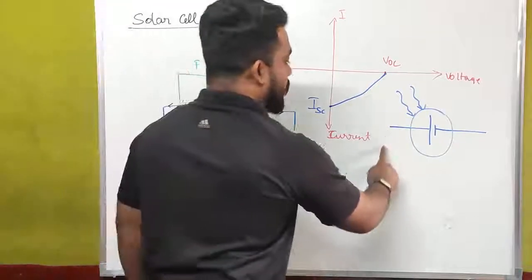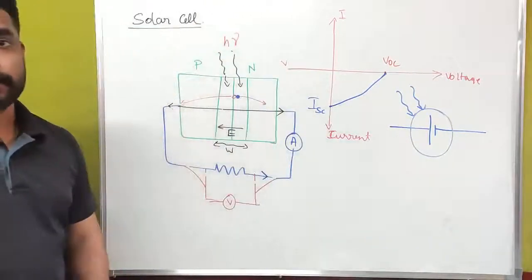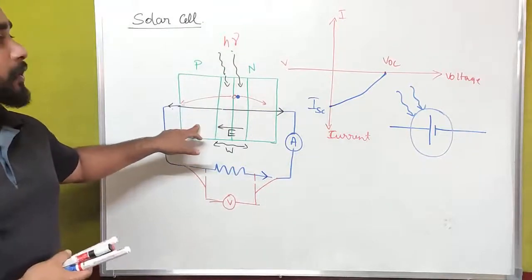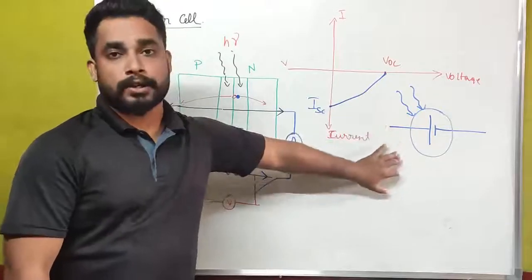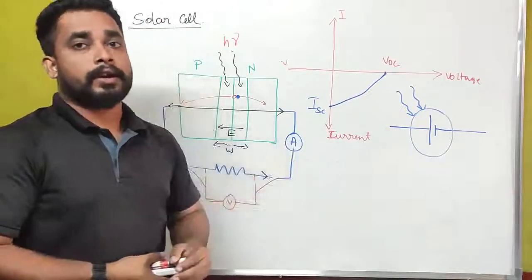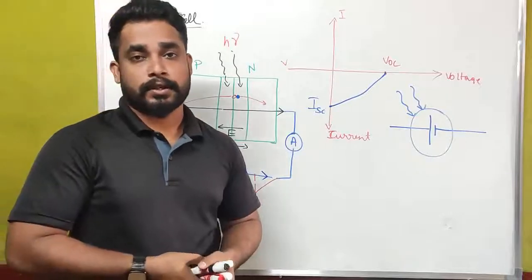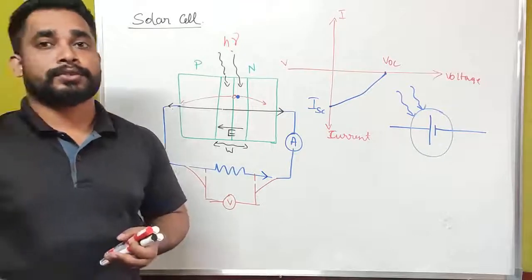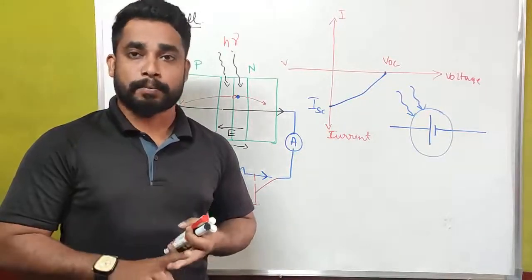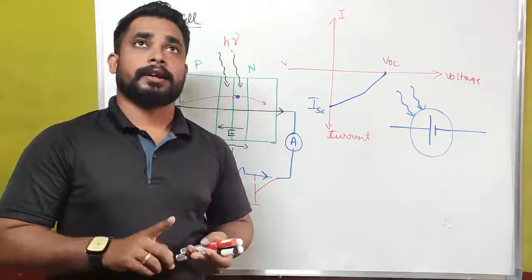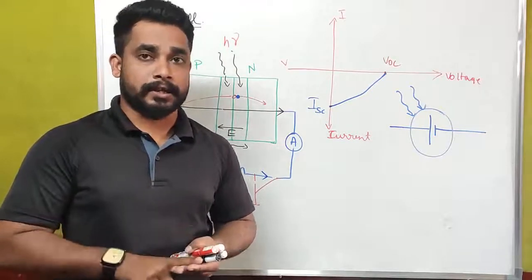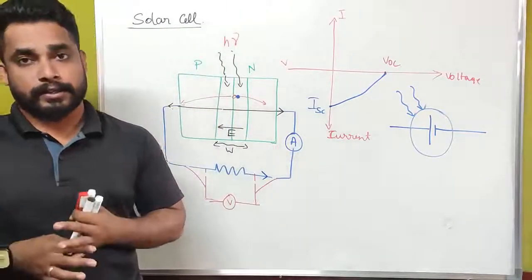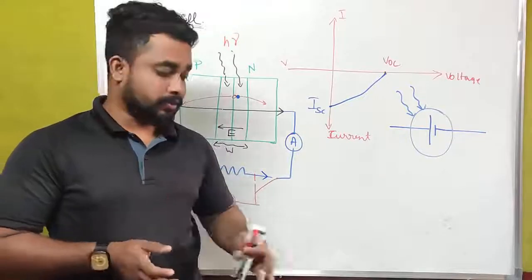In this case, we don't have to connect any external power supply. Actually, this is all about the solar cell: construction and working, graphical representation, symbolic representation. And what are the applications of a solar cell? We can see a lot of applications. We can use solar cells in calculators and solar panels, in artificial intelligence, and for charging a battery, we can use solar cells.